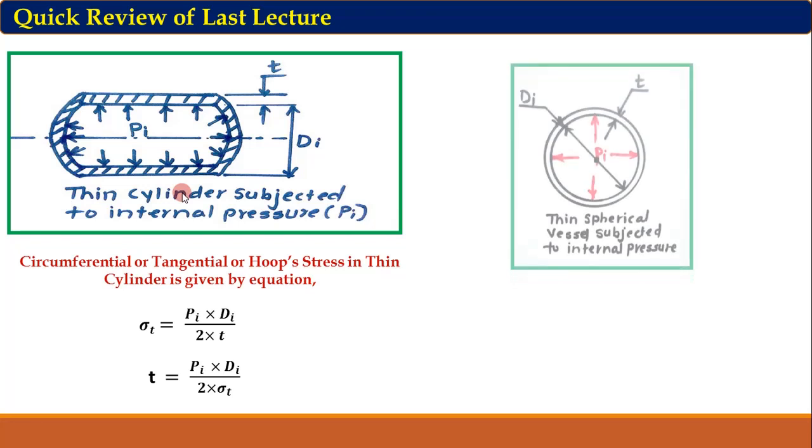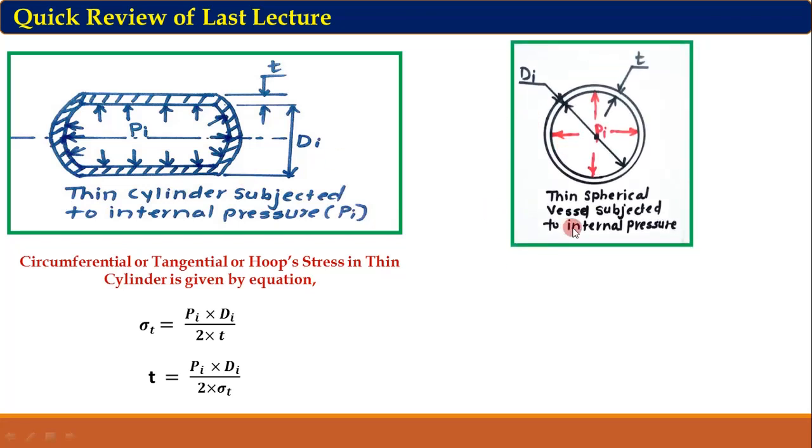similarly we can derive the equation of this tangential stress for the thin spherical vessel. Here I have shown the thin spherical vessel, which is subjected to internal pressure pi, having internal diameter di and thickness t. Similar to the thin cylinder, we can derive the equation of tangential stress.